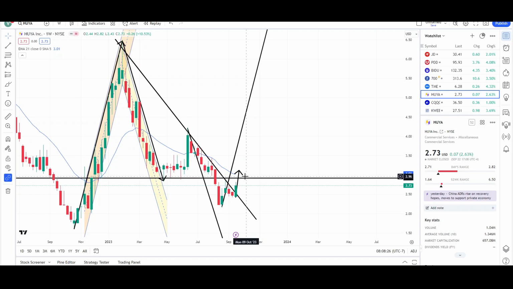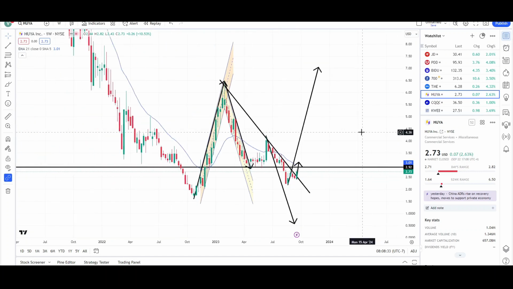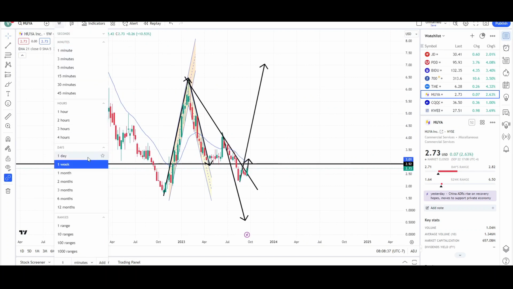If it can get back above it, I think it's a very good sign, and we could probably start seeing much higher prices for Huya. But until then, it's going to be bearish overall, just like a bunch of other Chinese stocks.